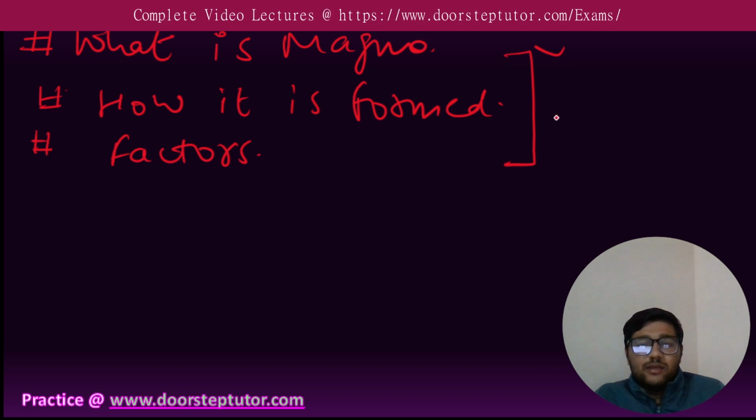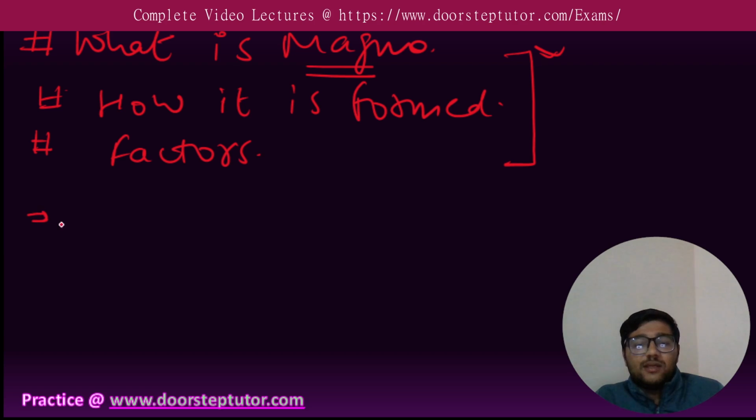Because in this lecture we'll mainly discuss the emplacement of magma, but before going into it we need to understand what is magma, because without knowing what is magma we cannot further discuss it.